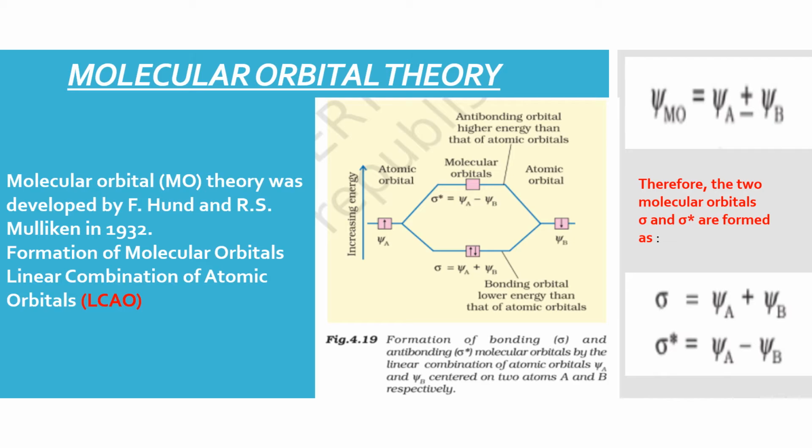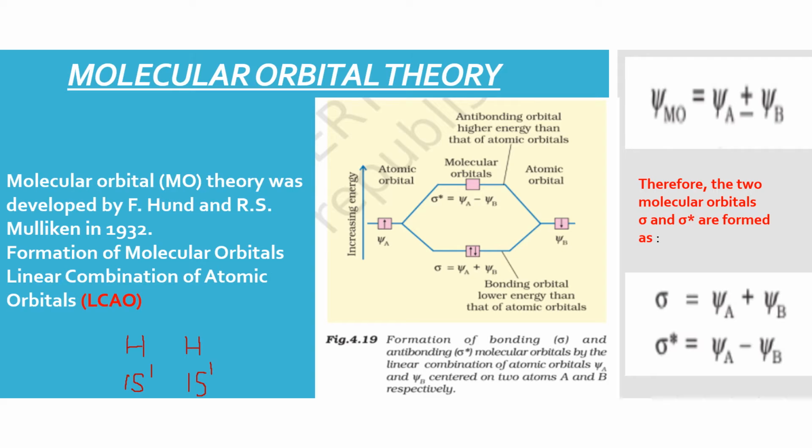For example, if we talk about the formation of H2 molecule, two hydrogen atoms are going to bond with each other and both of them are having one electron each, which is in the 1s orbitals for each atom of hydrogen.